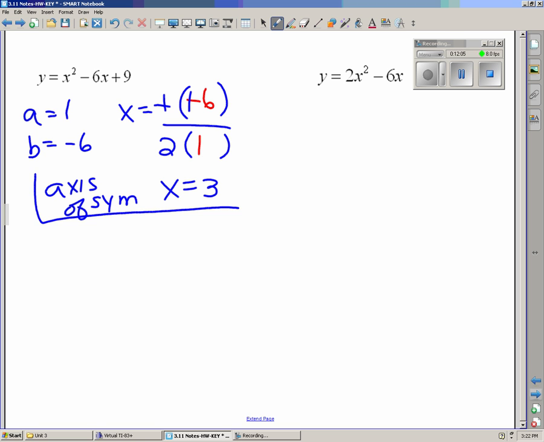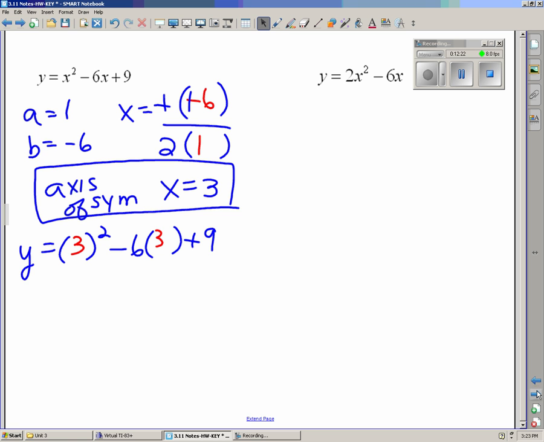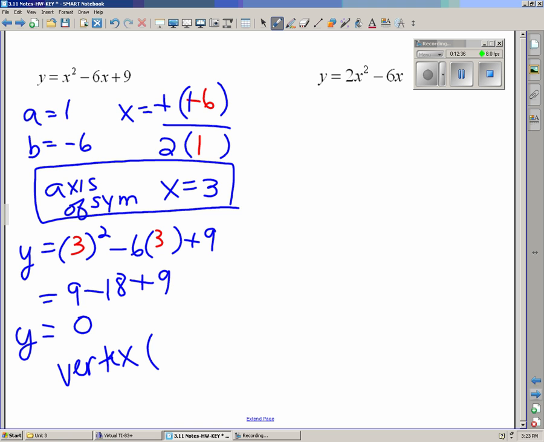So here's the first part of it. Now with the axis of symmetry, you've got to plug in the 3 wherever you see an x to find your vertex. Y equals x squared minus 6x plus 9. Remember, x was 3. So y equals 9 minus 18 plus 9. Well, 9 minus 18 is negative 9. Negative 9 plus 9 is 0. So now we have our vertex, which is going to be 3, 0.